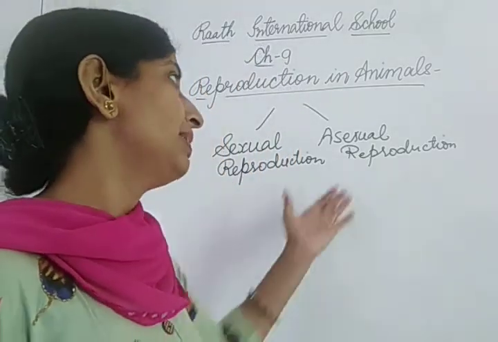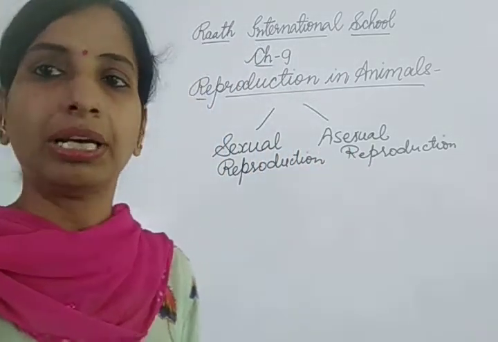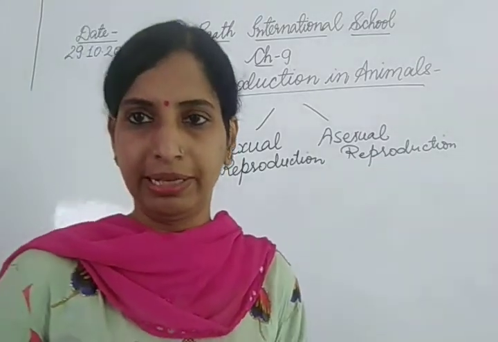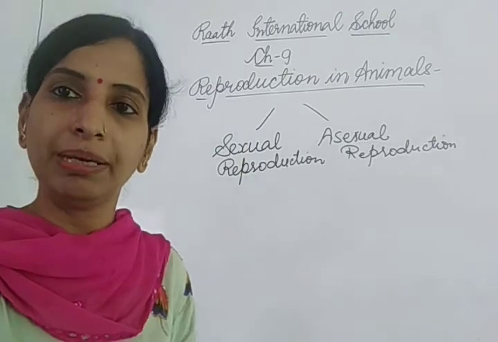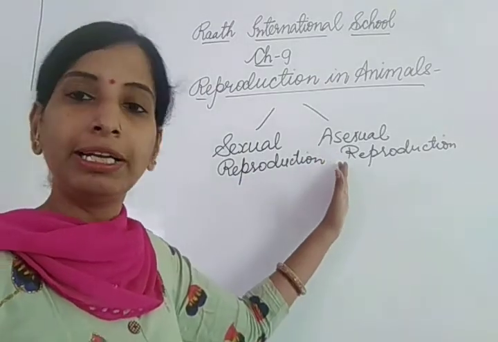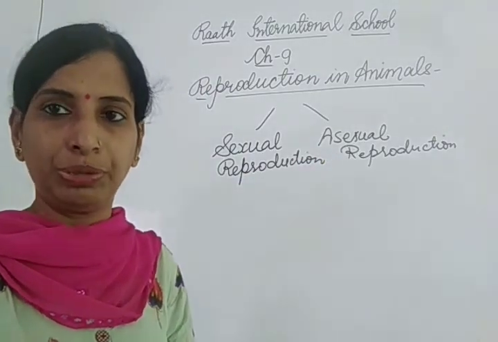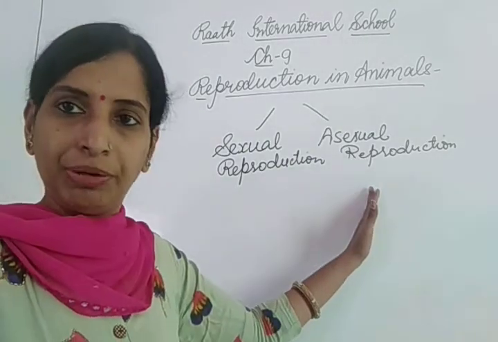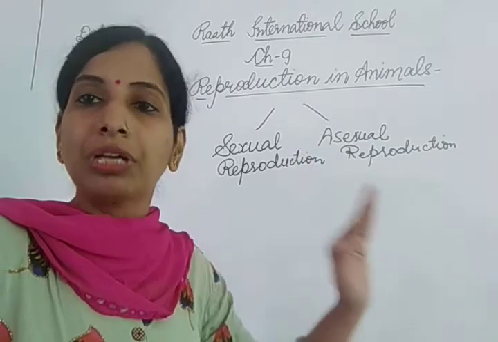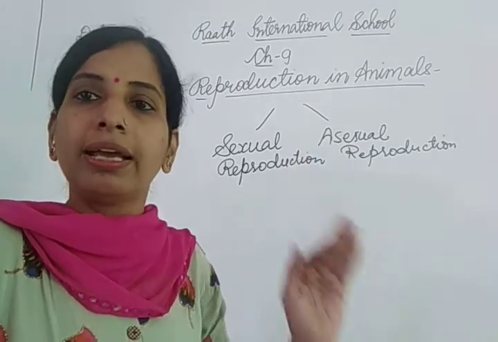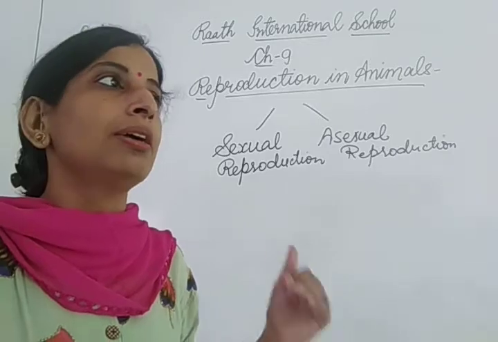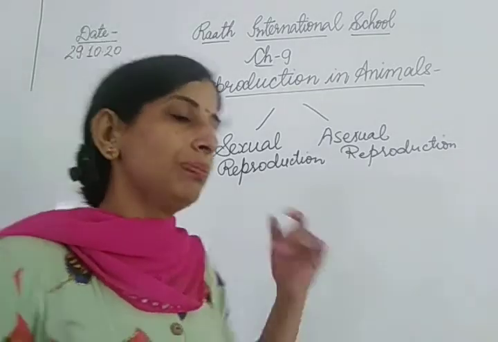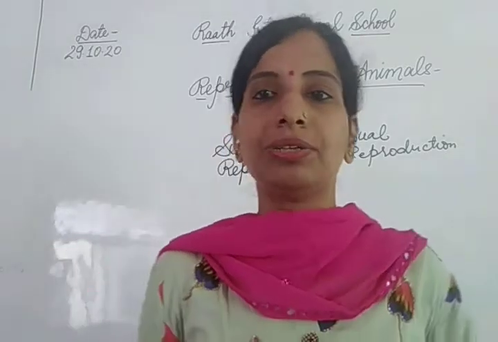And now today we will start with asexual reproduction. Asexual is a reproduction in which only a single parent is involved. इस reproduction में एक ही parent involved होता है. Only one individual gives rise to the new individual. So a single parent gives rise to new individual in asexual reproduction. Here no gamete formation takes place. Here no zygote is there. Fertilization doesn't occur and zygote is not formed. So asexual reproduction is different from the sexual reproduction.